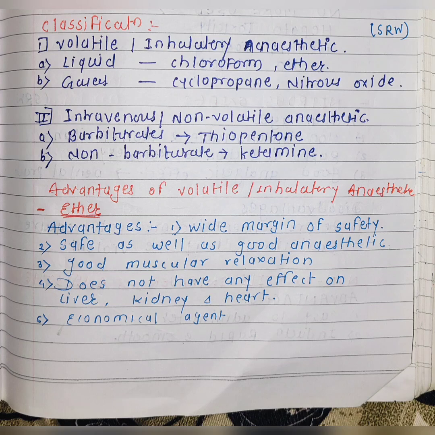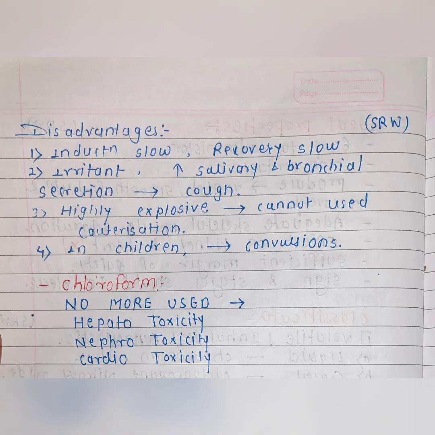Disadvantages of ether are the induction is slow and recovery also slow. It is irritant and increases the salivary and bronchial secretions, so it produces cough. It is highly explosive. In children, it may produce convulsions. Chloroform is no more used because it produces hepatotoxicity, nephrotoxicity and cardiotoxicity.